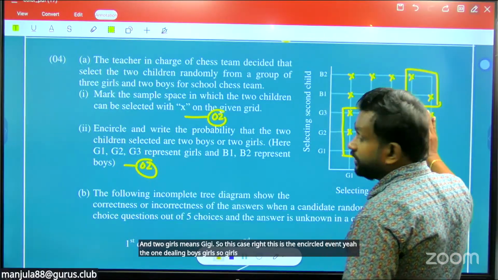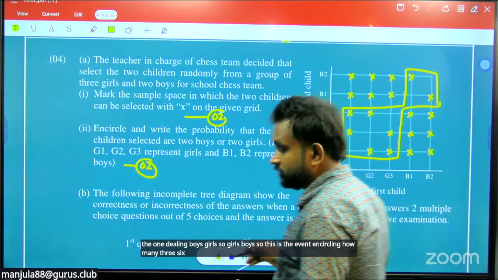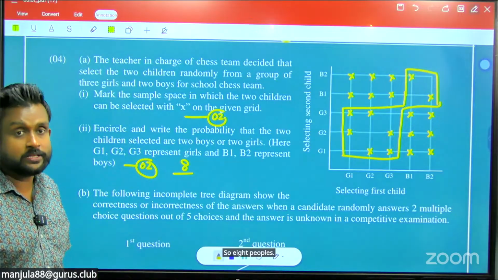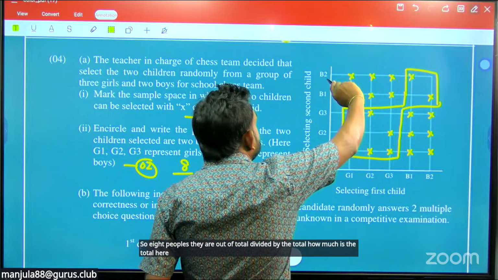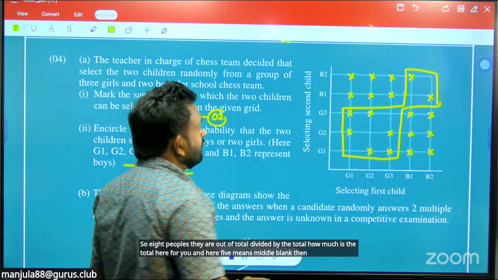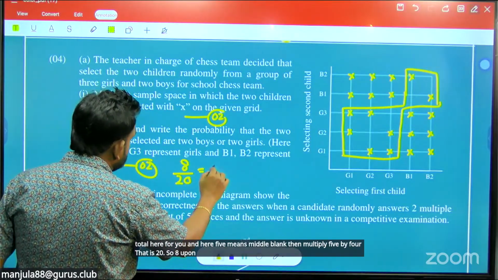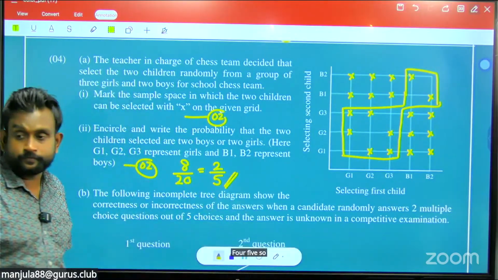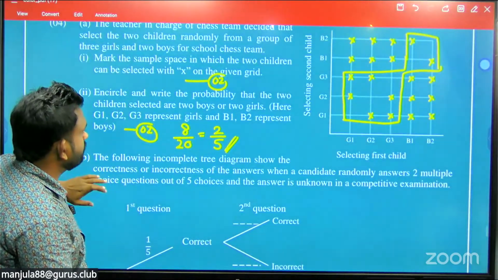So this is the event encircled. How many? 3, 3, 6, and 2, 8. So 8 outcomes out of total. Divide by the total. How much is the total? Here 5 and here 5 means the middle is blank, so multiply 5 by 4. That is 20. So 8 upon 20, dividing by 4, is 2 upon 5. Okay, that is 2 marks there.